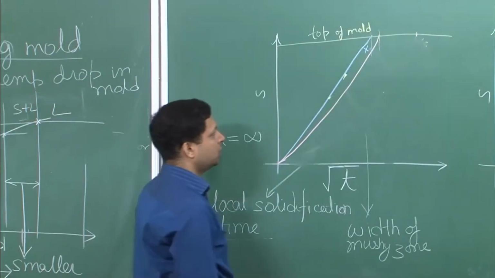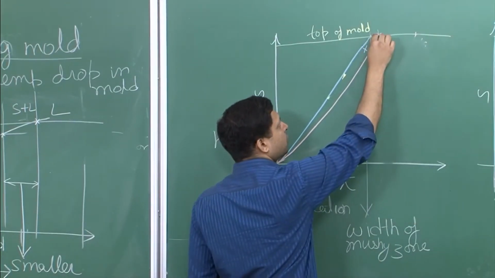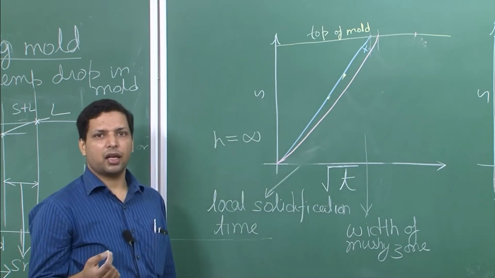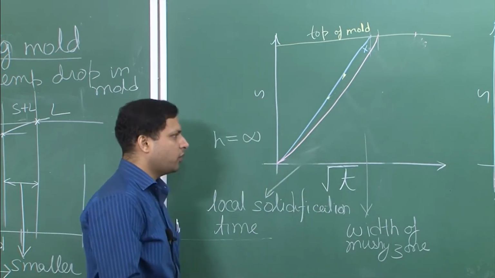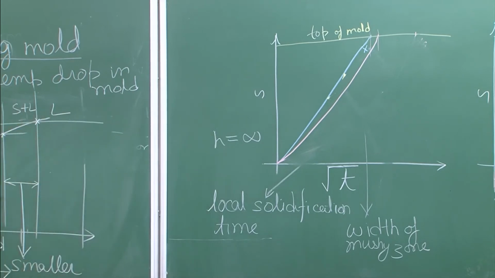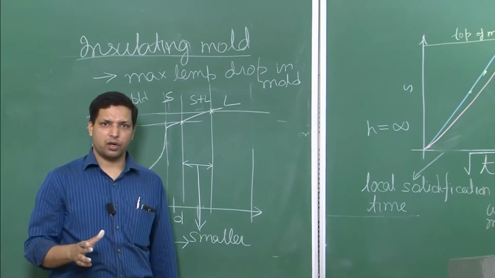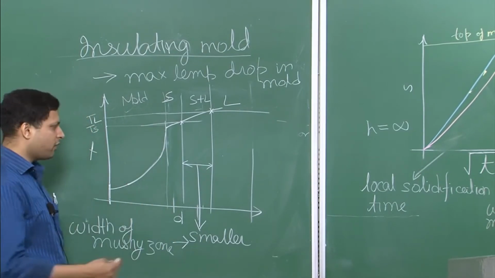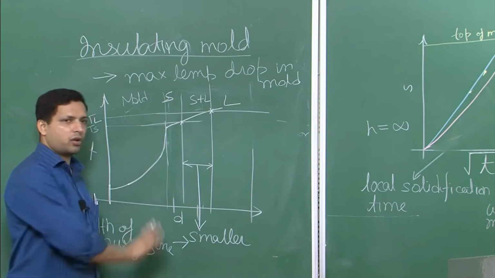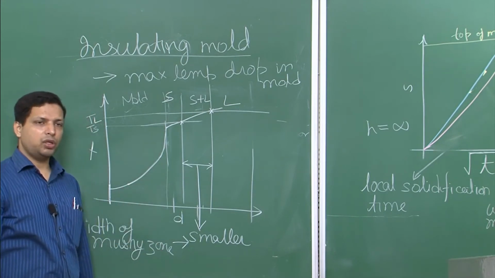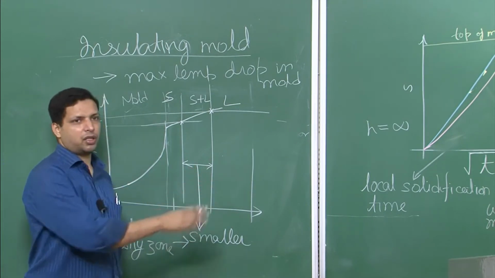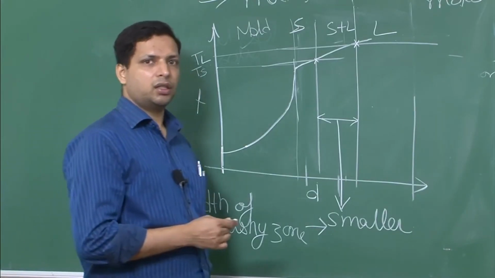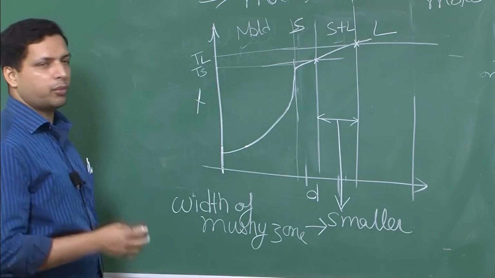As soon as the liquidus reaches the top, solidus also reaches the top, and therefore it starts to behave like a pure metal. So the overall equations that we derived for pure metal can also now be applied here. When you have a very insulating mold where the maximum temperature drop takes place inside the mold and not inside the solid and solid plus liquid part, the material will behave very much like what we have discussed for pure metals.